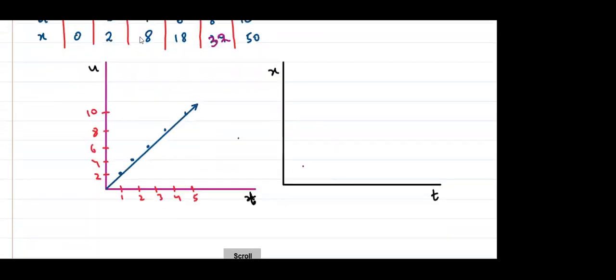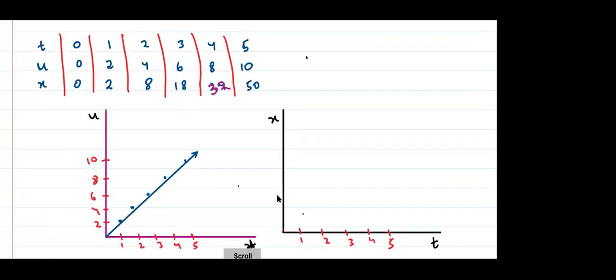Tell me, what about the XT curve? Everyone, think about it. ये 0 हो गया. This is 1, this is 2, this is 3, this is 4, this is 5. But this cannot be written in a 1-2 scale. So I'll just write a 5-5 scale. ठीक है? 5-5 का scale भी लिखता हूँ.